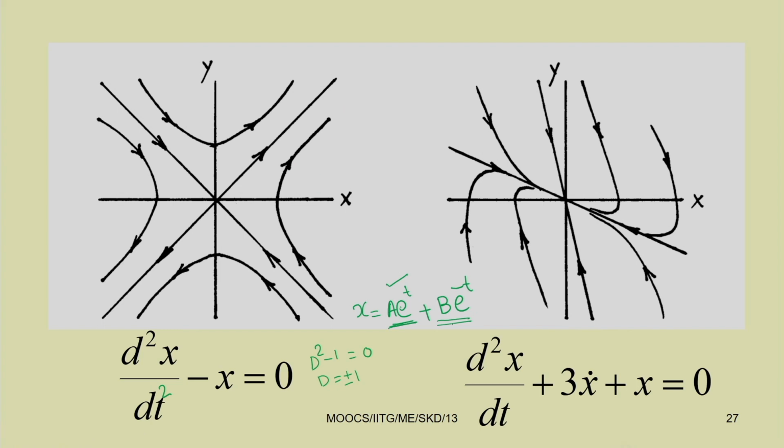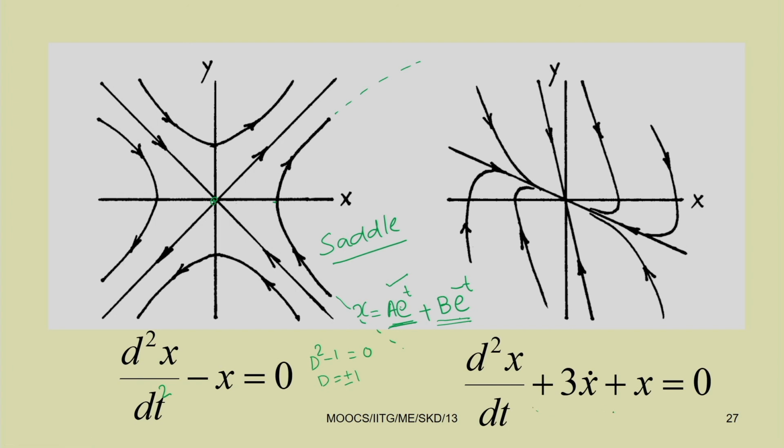One part is coming to the zero line, but due to the other part, exponentially it will grow and go to infinity. It will start from infinity and go to infinity. This point is the saddle node point, so you can have a saddle node response. This type of point is known as the saddle point.